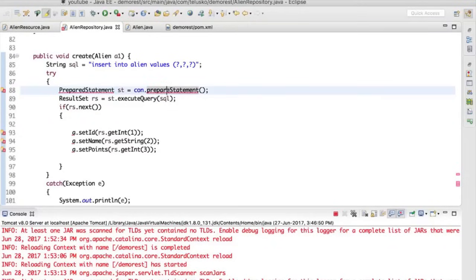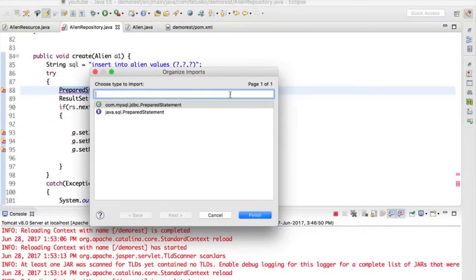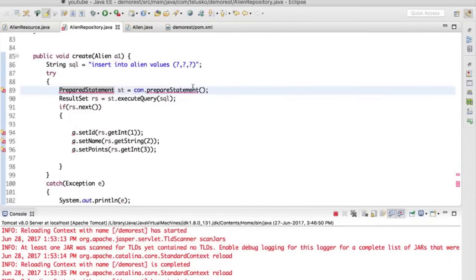Let me import the package for this. It is imported from java.sql package. Anything else? Yeah. So we have to pass the query here itself. We don't pass the query inside execute query. We pass the query here itself.